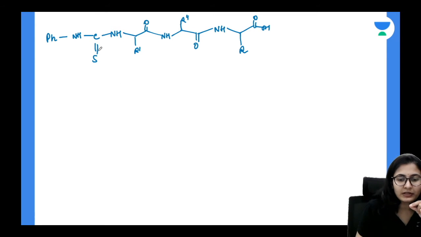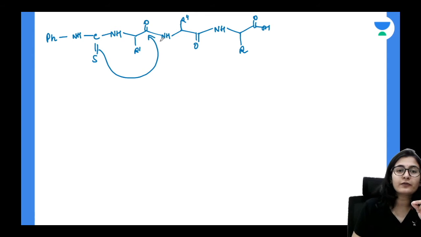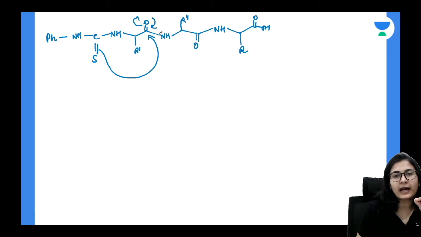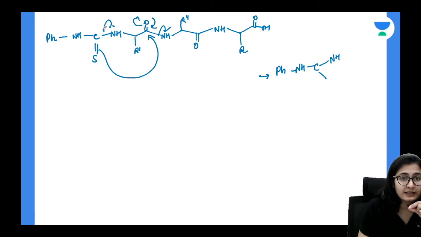Okay, so now, guys, how is the N-terminal bond going to break? The sulfur is going to attack over this carbonyl, and you know that sulfur atoms are naturally good nucleophiles because they are more polarizable. So it is going to attack over this carbonyl, the bond opens up, falls back, and the amine group is going to eliminate. So you are going to get this kind of a molecule at first, and definitely this nitrogen is going to assist in doing so. So this is what you get.